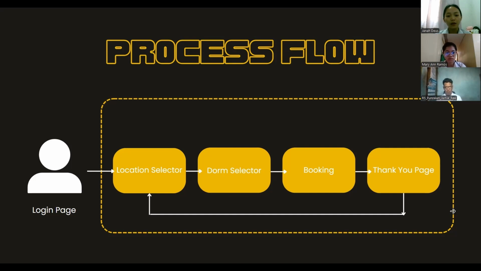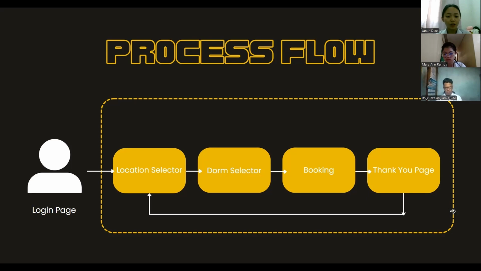The process flow starts at the login page. Here, the user must authenticate themselves by entering their credentials. These steps ensure secure access to the booking system, protecting both user data and the integrity of our services. Once logged in, the user is directed to the location selector.